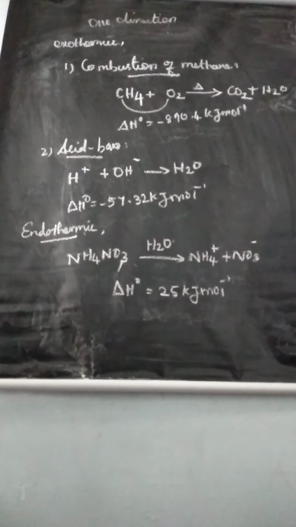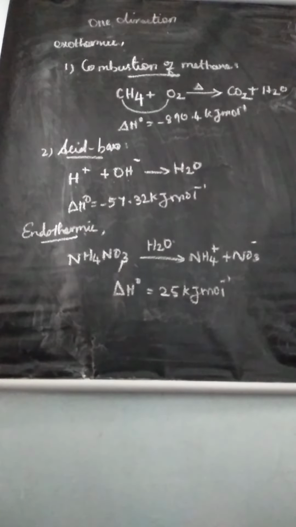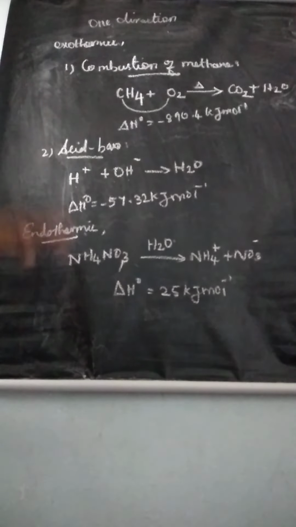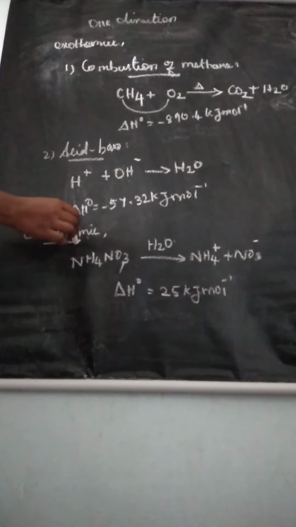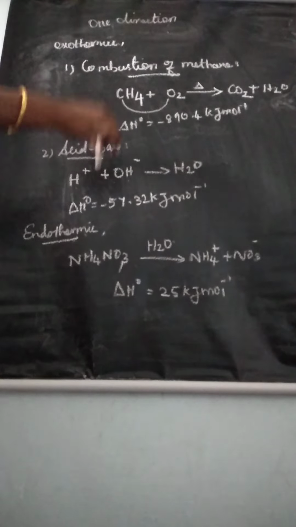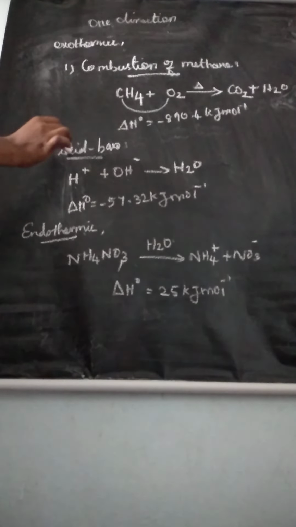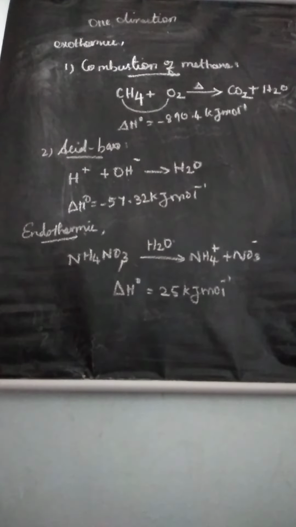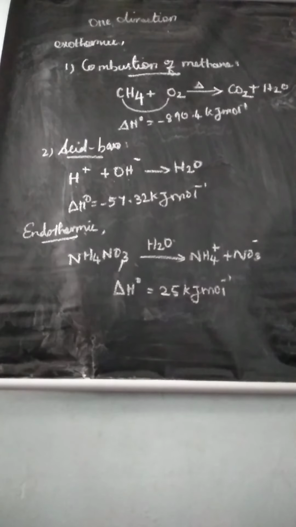See, first we learned some physical examples, and chemical examples. Two examples we learned, exothermic and endothermic. Exothermic, two examples: combustion of methane and acid-base neutralization. In the same way, for endothermic, only one example we learned: ammonium nitrate dissolves in water.